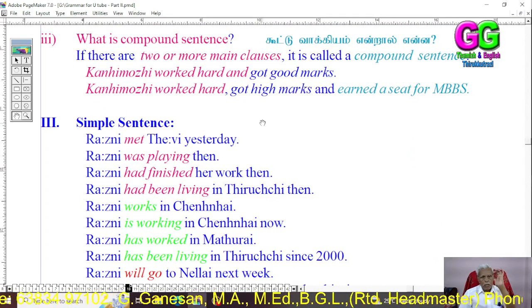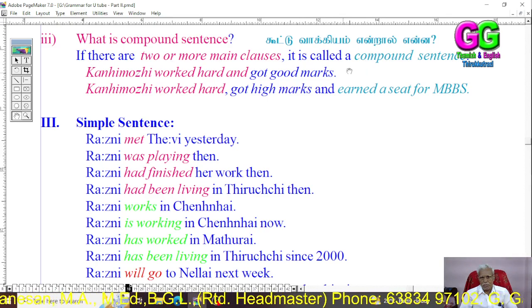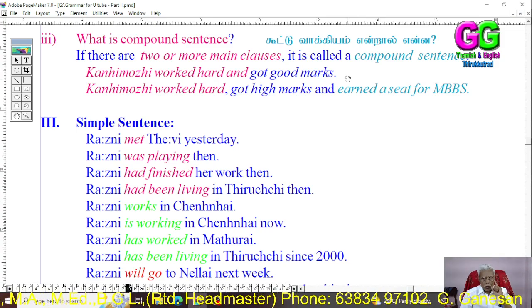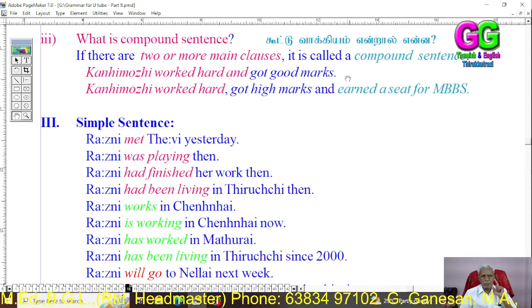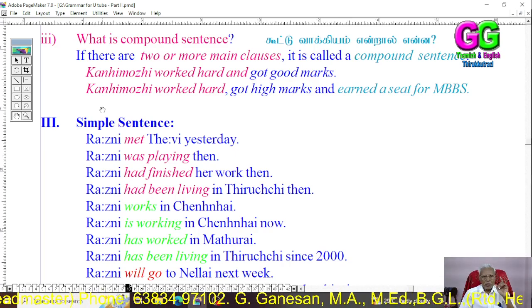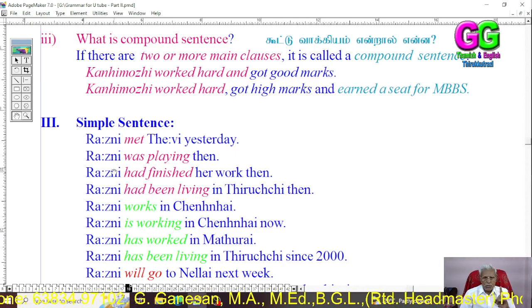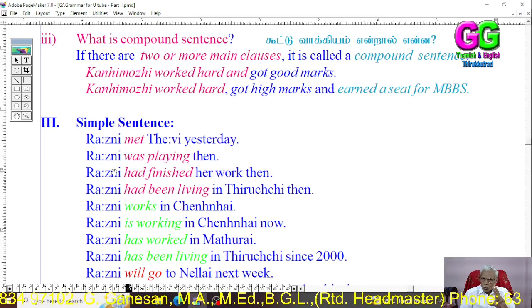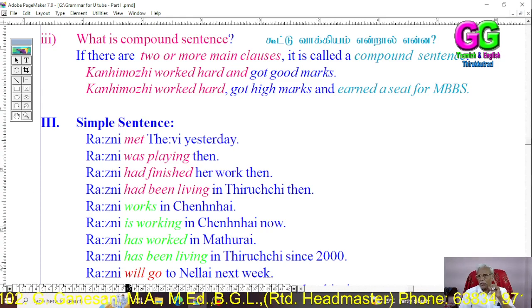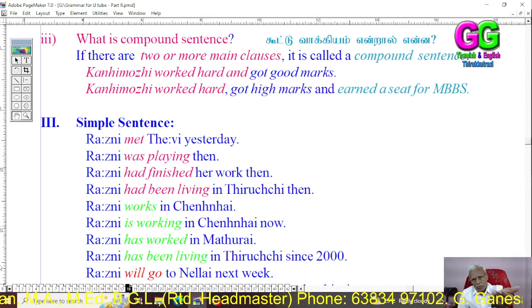Then what is a compound sentence? If there are two or more main clauses, it is called a compound sentence. A compound sentence is one which has two or more main clauses. So, if there are two or more main clauses, it is called a compound sentence.